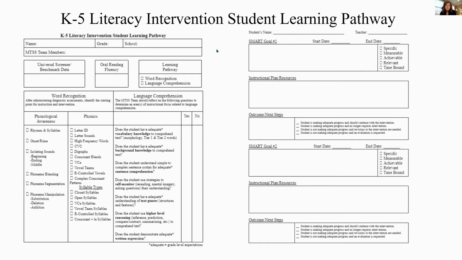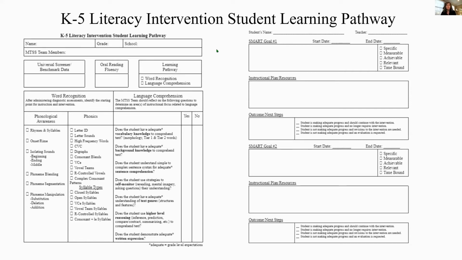The information discussed through the decision tree can be recorded on this document to ensure that there is clear communication between the students' teachers from year to year and between schools when a child relocates. It will also help all stakeholders to understand the specific needs of the student, the interventions that have been put in place, and their outcomes.